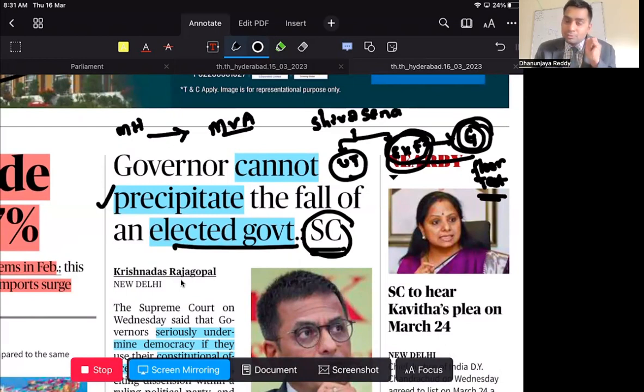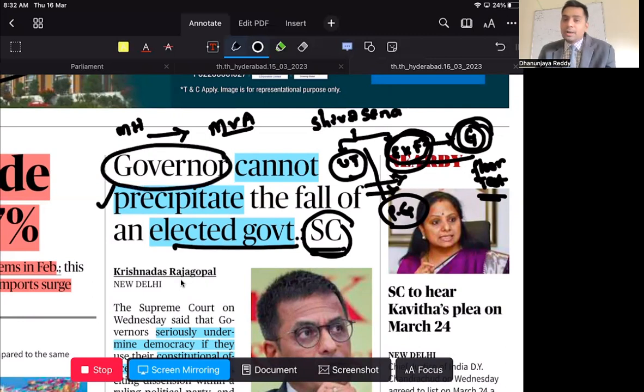And after the floor test was called, Uddhav Thackeray lost his majority, and then Eknath Shinde is in power. Now, the question that Supreme Court is asking is, how could a group which is together, because Maha Vikas Aghadi was formed 3 years earlier, and they were in power for almost 2.5 years, lead to a faction? Why did they leave the party? This is because of political gains, they left the party. Now, because of the political gains, if someone is disturbing the party and making the government fall, then governor is precipitating, or governor is trying to act as a catalyst in this entire game. So governor cannot do this.